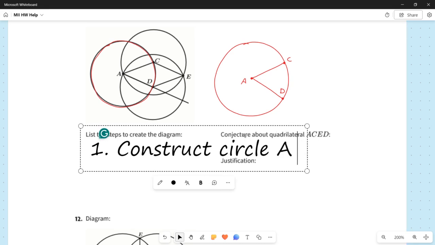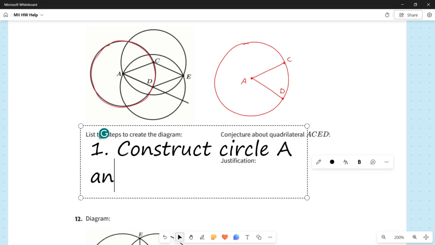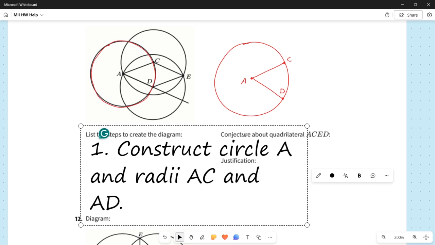I'm going to get all the words out, then fix the box. So step 1 says construct circle A and radii, and as a reminder, radii is the plural of radius. You don't want to say radiuses, you want to say radii. Construct circle A and radii AC and AD.